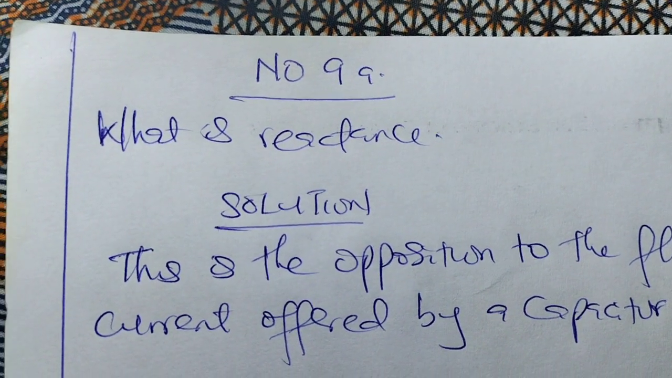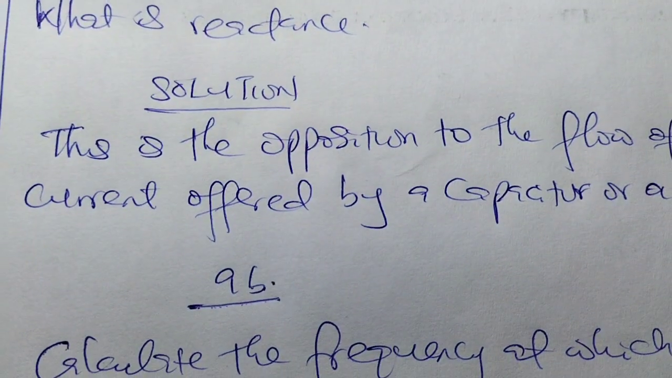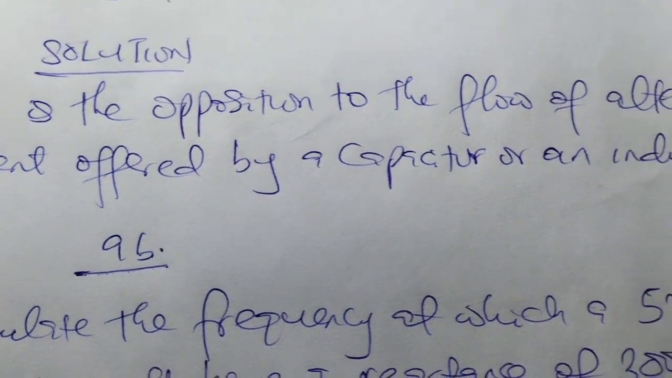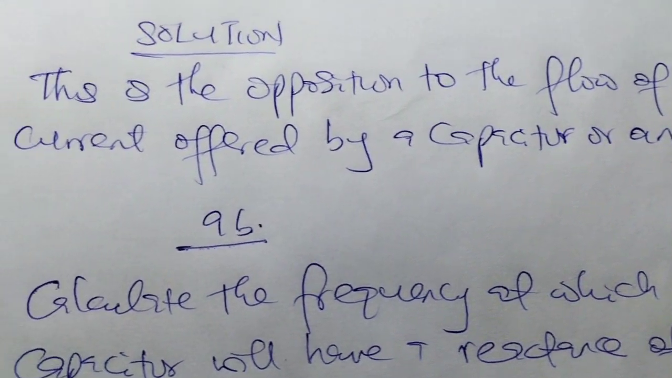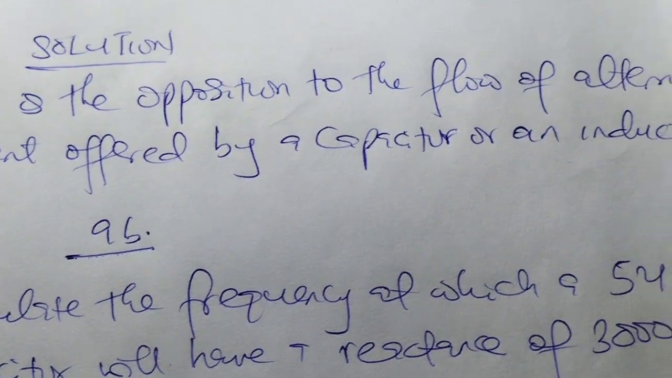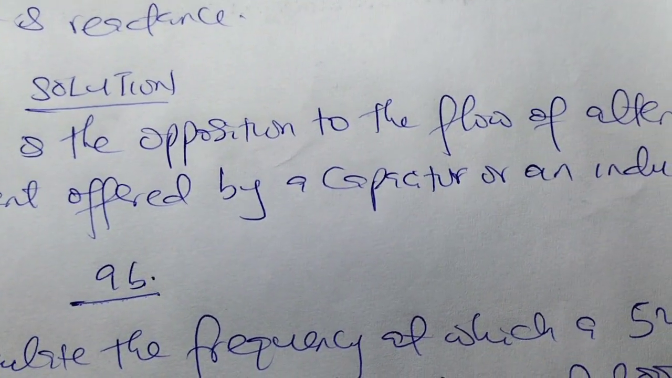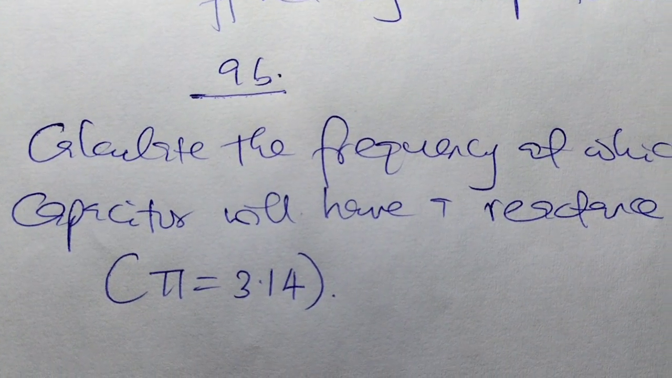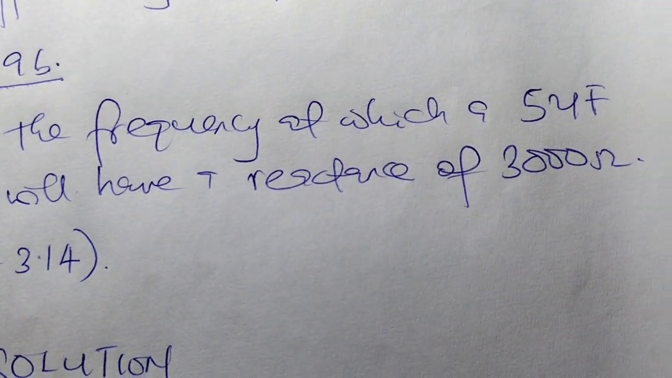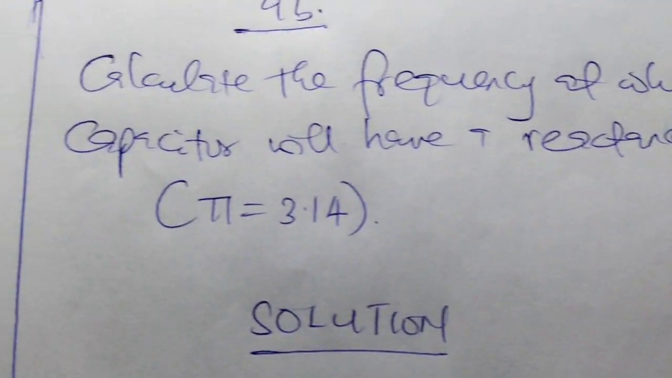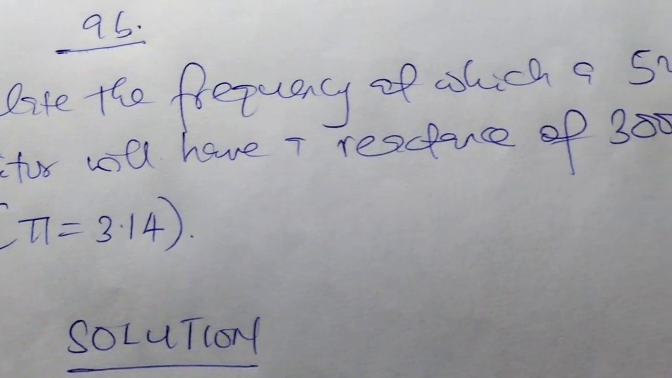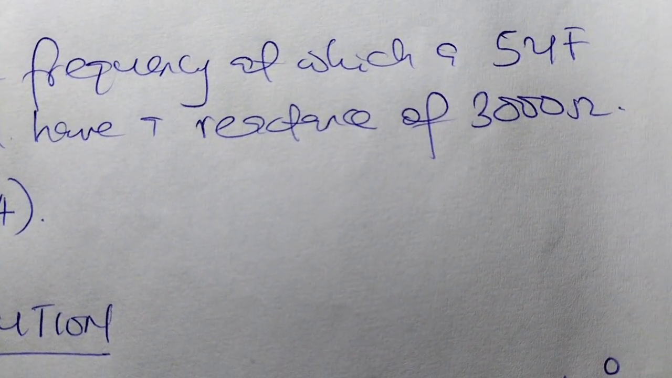Number 9a. What is reactance? Solution: this is the opposition to the flow of alternating current offered by a capacitor or an inductor. 9b. Calculate the frequency at which a 5 microfarad capacitor will have a reactance of 3000 ohm.